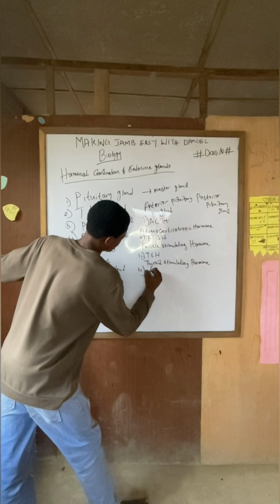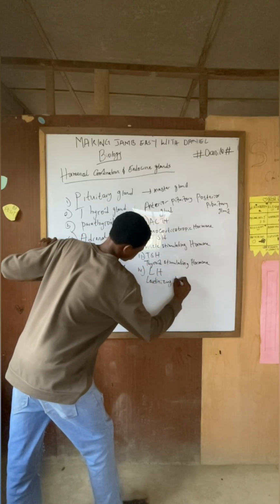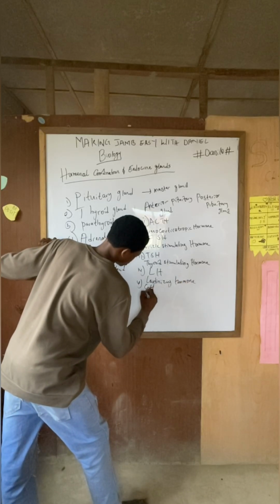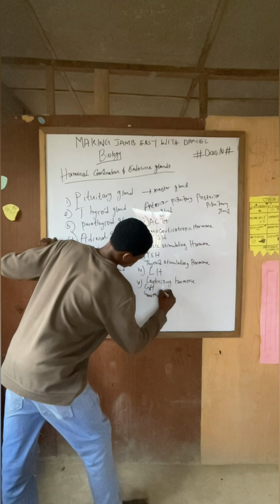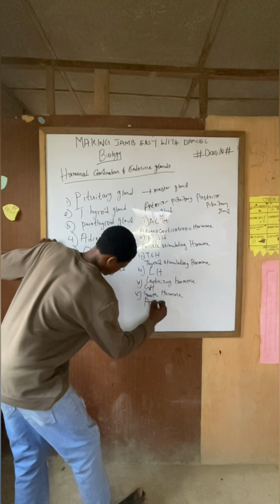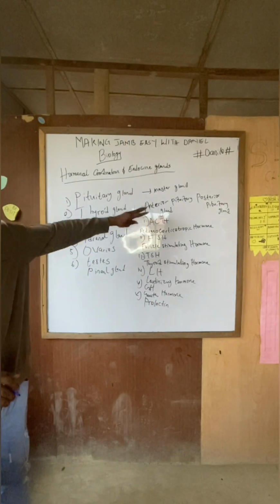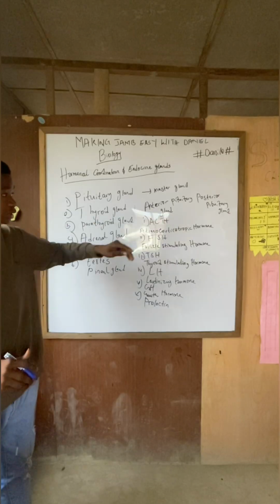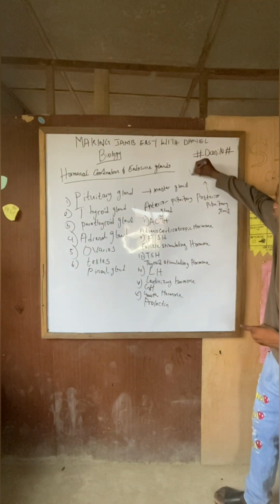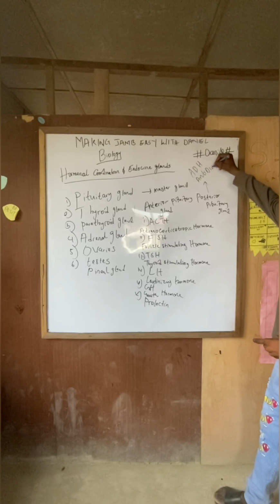We have the LH, luteinizing hormone. We have the GH, the growth hormone. And the last one, we have prolactin. These are the hormones produced by the anterior pituitary gland. And for the posterior pituitary gland, I'm writing it here, which is your ADH, antidiuretic hormone.